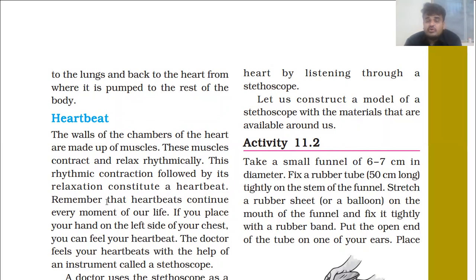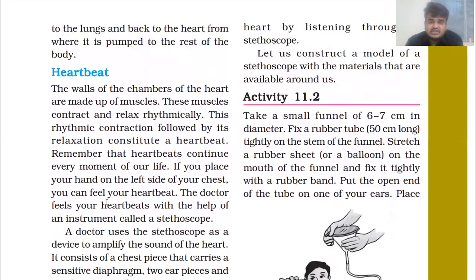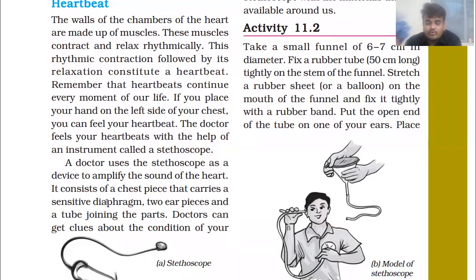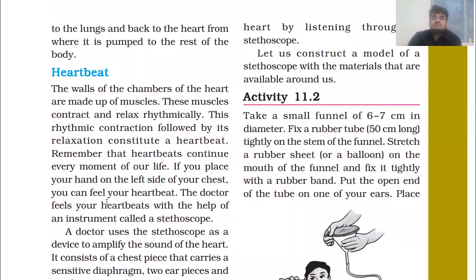Let us construct a model of a stethoscope with the materials that are available around us. In this activity 11.2, we will study how we can make a model which shows the working of a stethoscope.